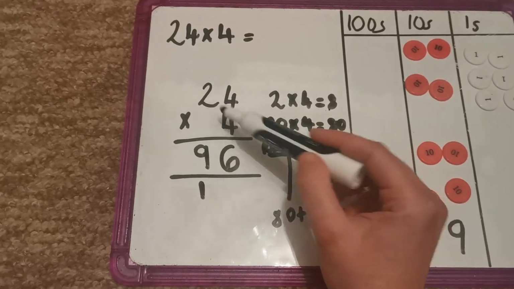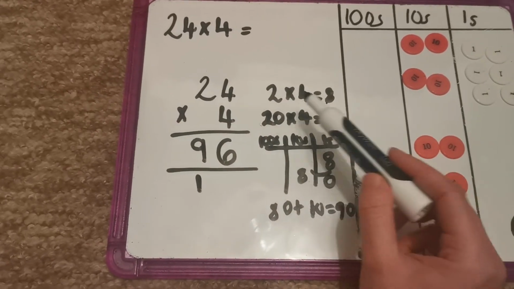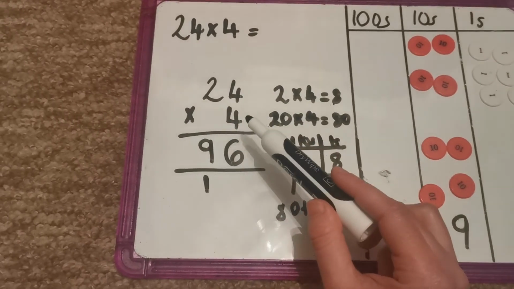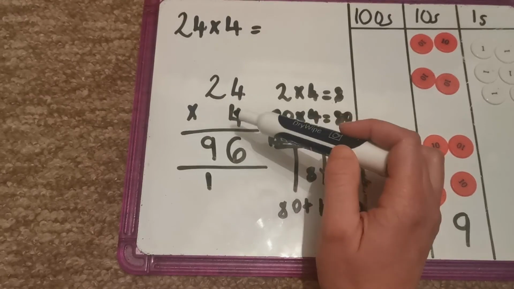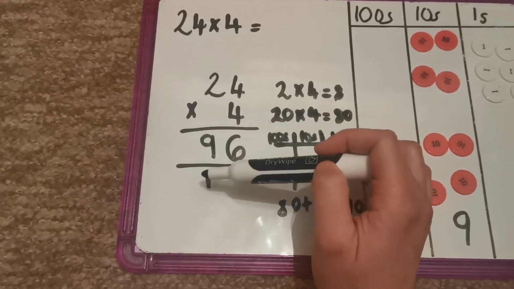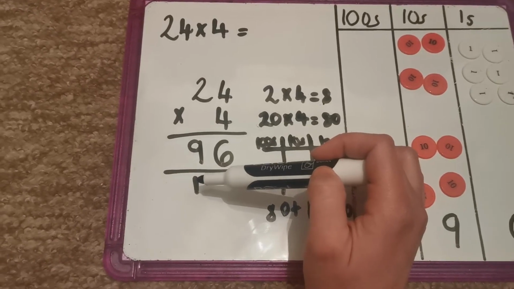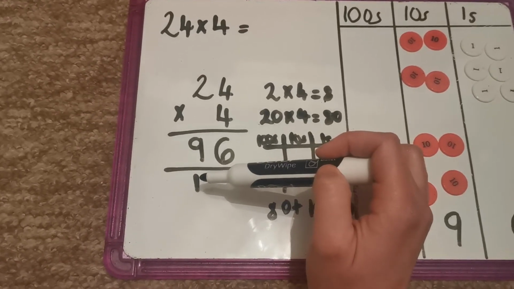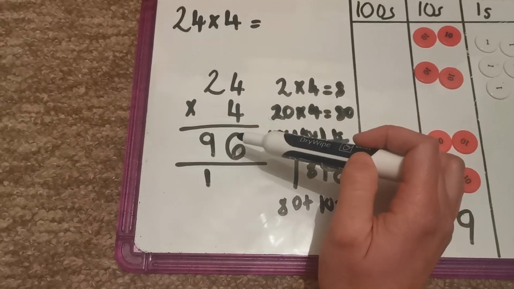so you're going to go almost diagonal, and you're going to use your number facts to help you find that out. Then what you need to do is, when you've multiplied these two numbers together, you need to add, not multiply them, add any extra tens to the answer that you just got, and then place your answer in the answer box here.